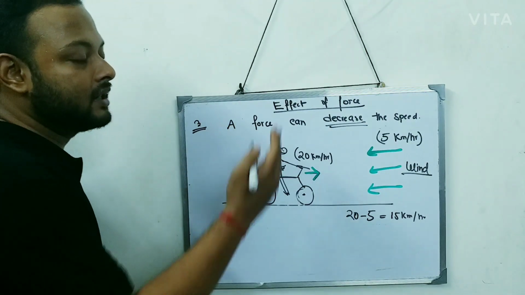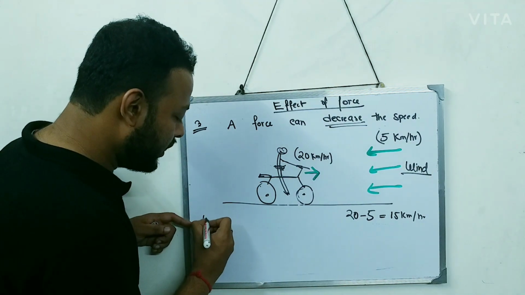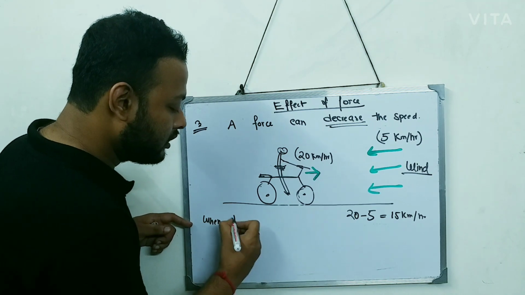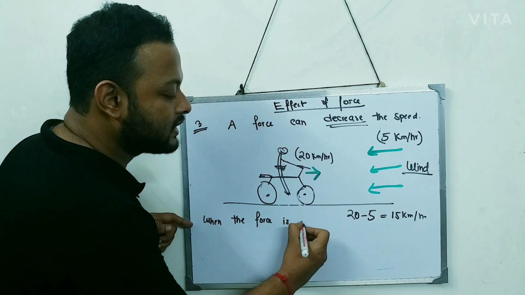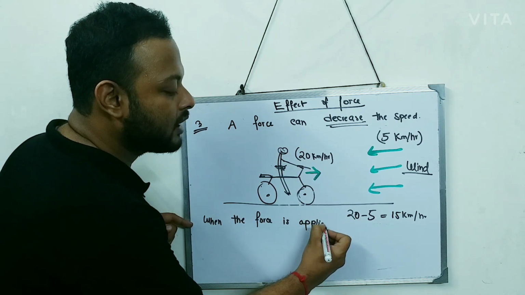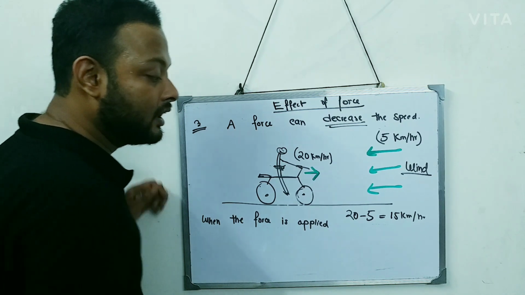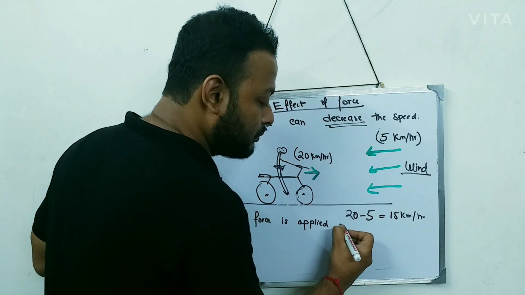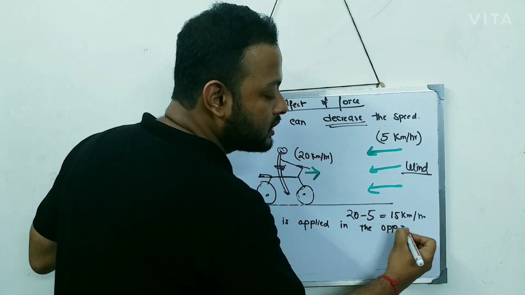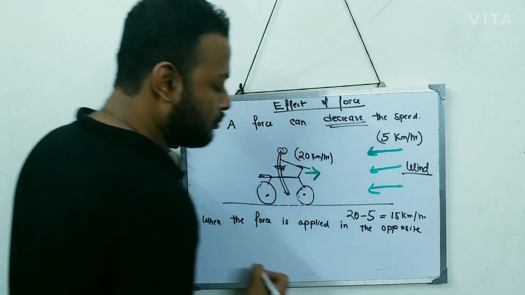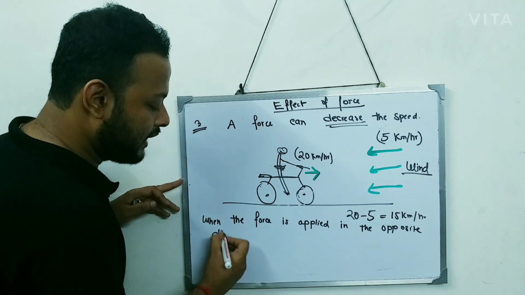So the force can decrease the speed when the force is applied in the opposite direction of motion of the body.